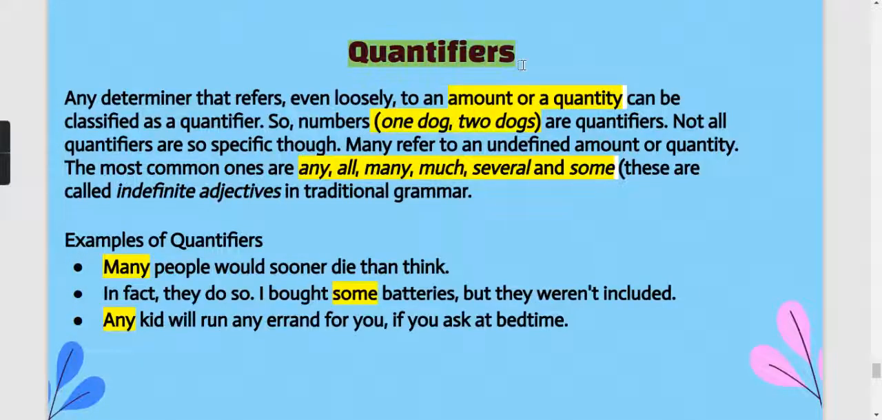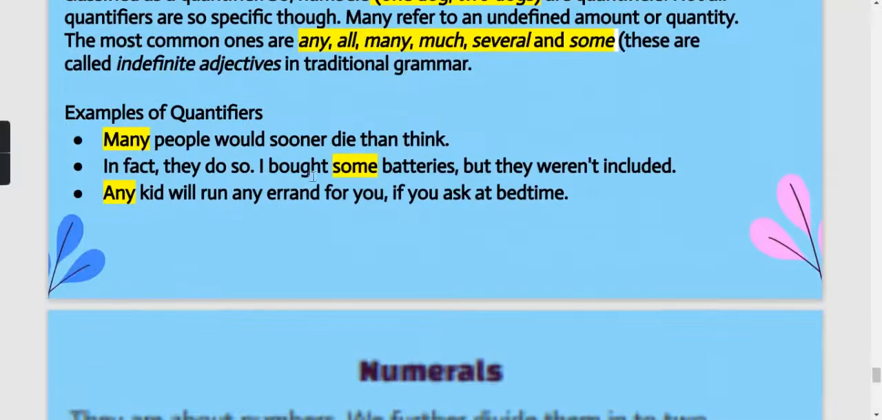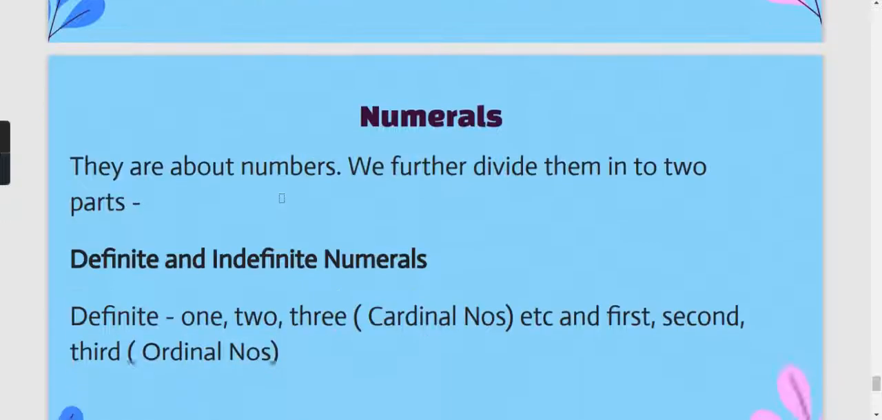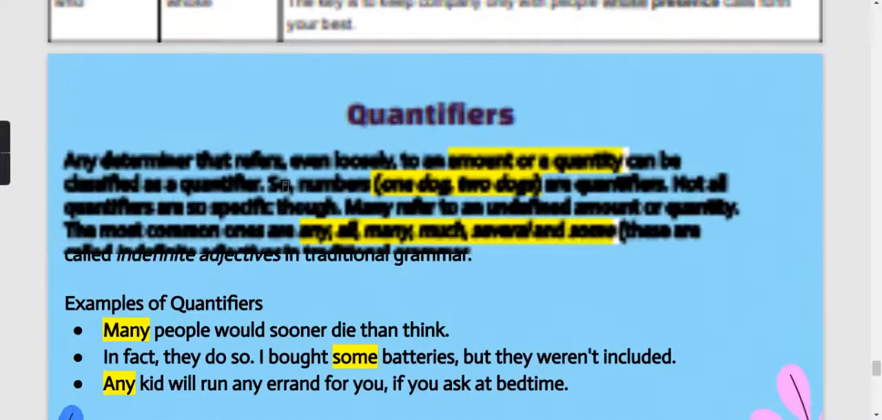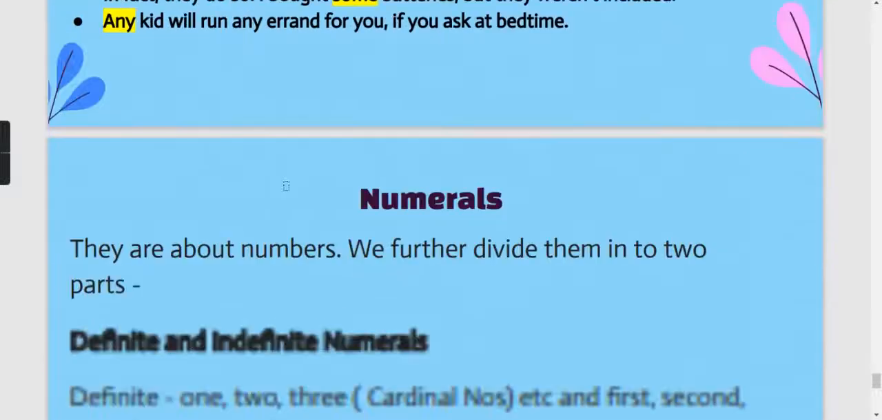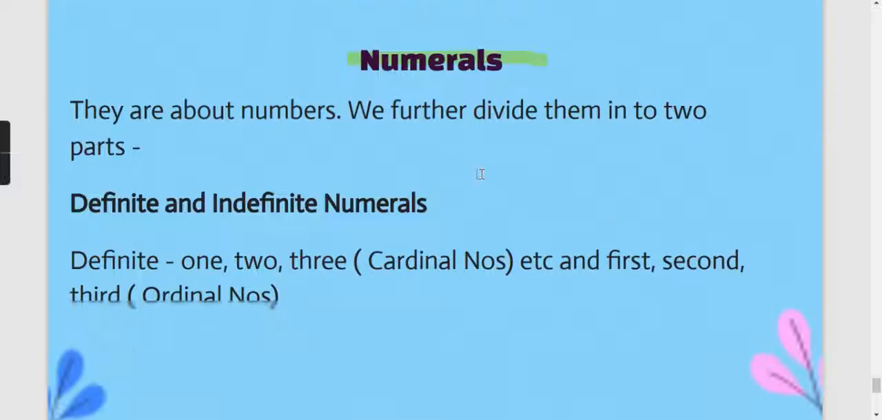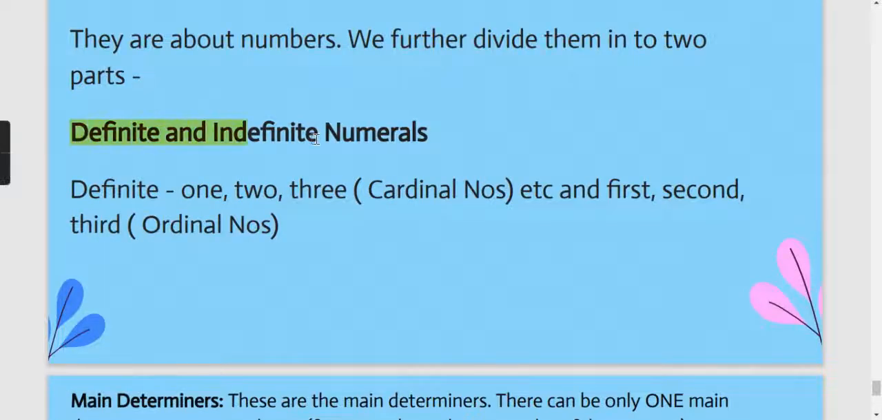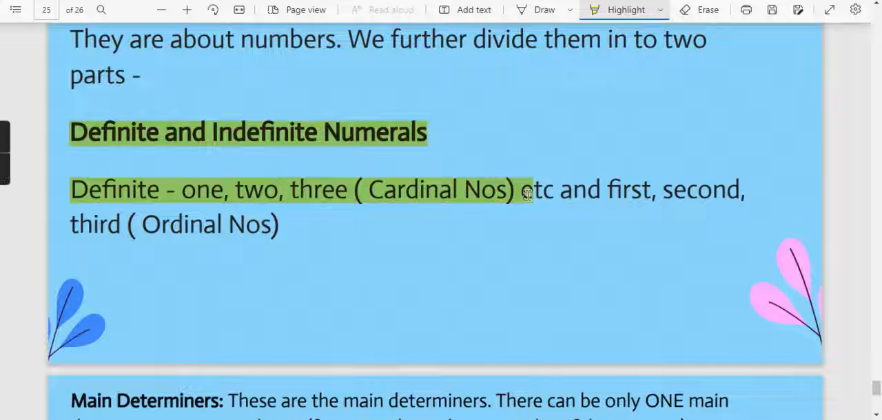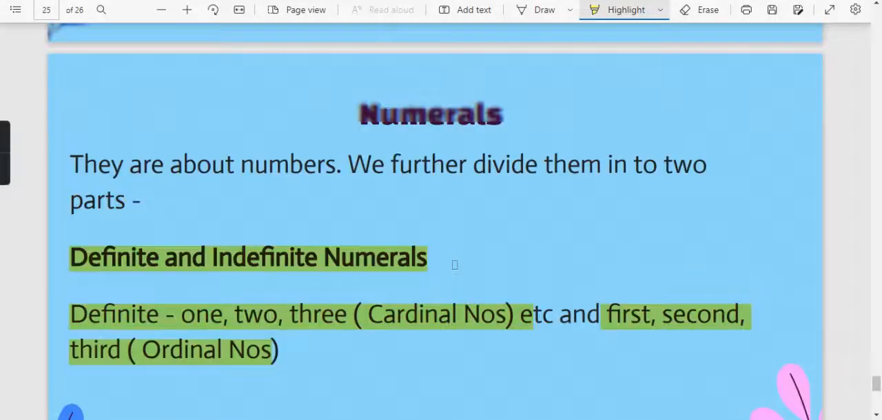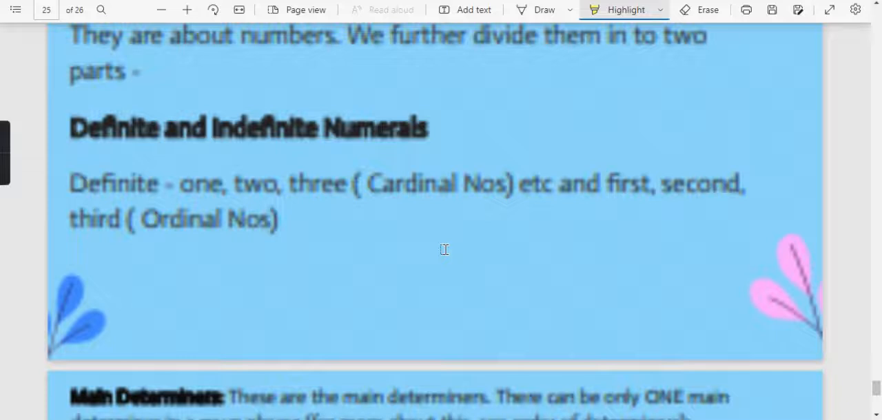Again when we talk about quantifiers, so quantifiers will basically refer to the amount or the quantity, like one, two, any, many, several. Many people would sooner die than think. Apart from that, one more category: quantifiers is also subdivided into numerals. Numerals में subdivide किया जाता है definite और indefinite numerals. So definite numerals will be 1, 2, 3 like cardinal numbers, and indefinite numerals will be first, second, and third. So quantifiers का एक subdivision है जिसे हम numerals बोलते हैं.